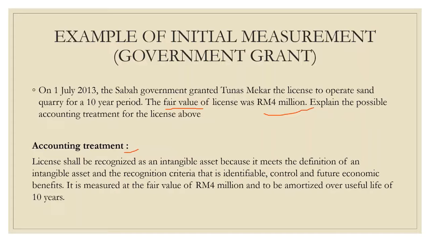For the accounting treatment, the license shall be recognized as an intangible asset because it meets the definition of an intangible asset and the recognition criteria, which are identifiable, control, and future economic benefits. It is measured at fair value of 4 million and to be amortized over a useful life of 10 years.